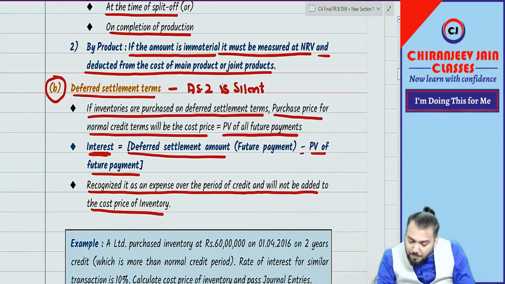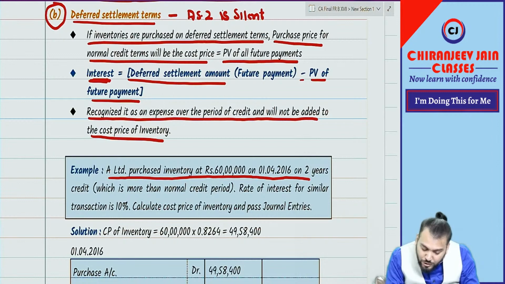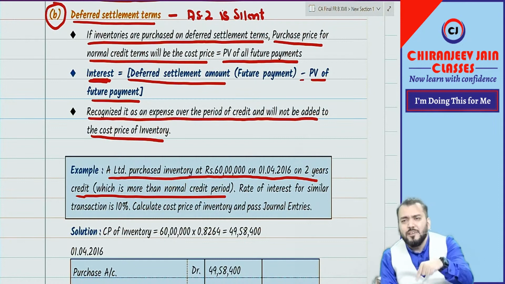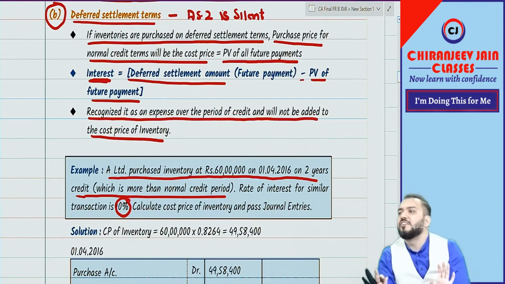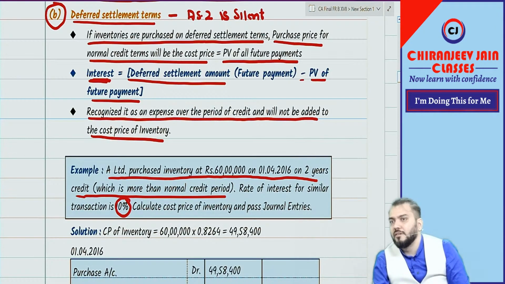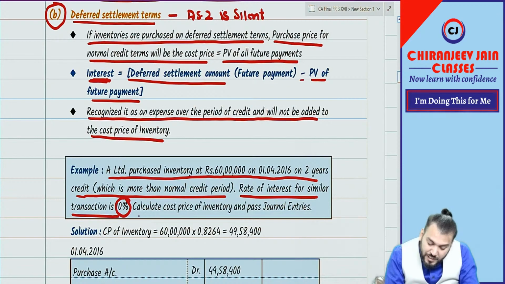One example I have taken. A Limited purchases inventory worth rupees 60 lakh on 1/4/2016 on 2-year credit, which is more than the normal credit period. Even though this point is not given, it will always be more than the normal credit period, even if the question is silent. From the examination point of view, whenever they give a rate of discount, always assume discounting needs to be done. Have you understood this point? The rate of interest for a similar transaction is 10%. Calculate the cost price of inventory and pass journal entries.